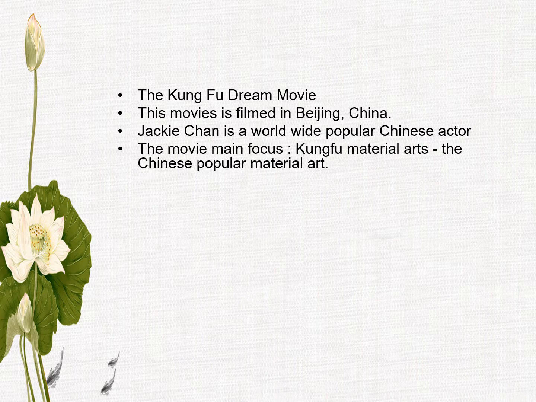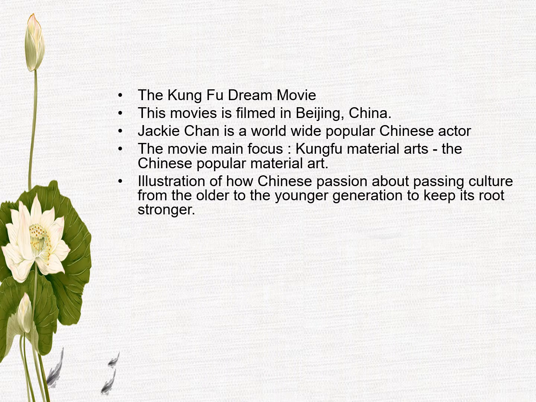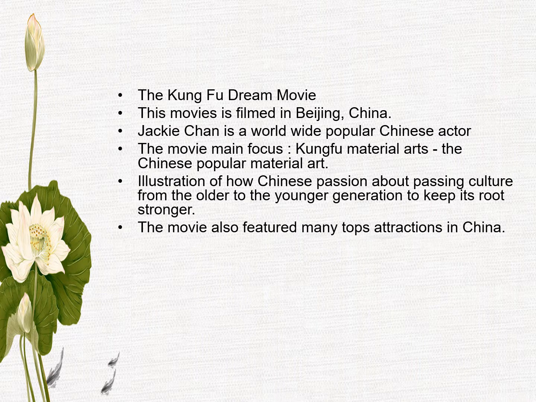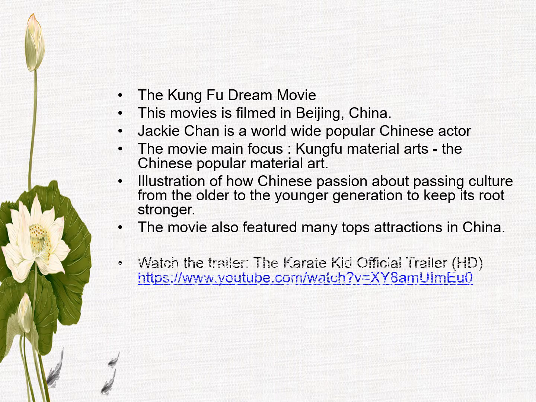The movie has a huge concentration on kung fu, which is a Chinese martial art, and an illustration of how passionate Chinese people are about passing their culture from the older to the younger generation to keep their tradition stronger and stronger day by day. This movie also features many top attractions in China as well. Please access the URL to view the Karate Kid official trailer.